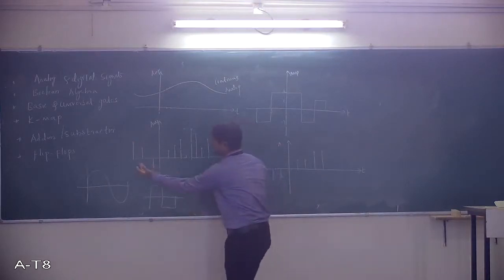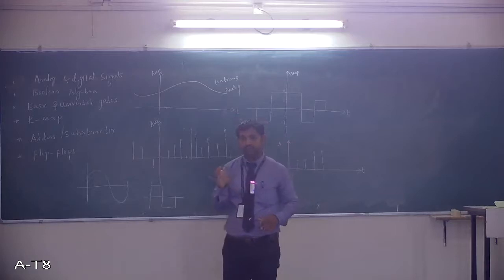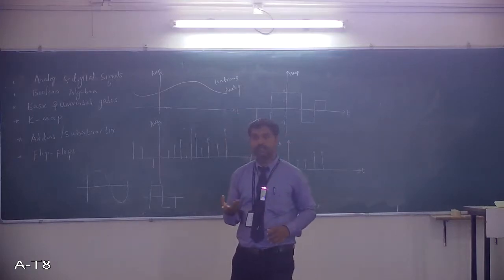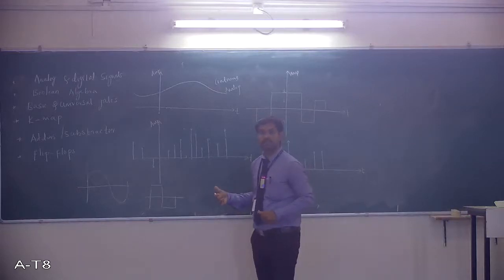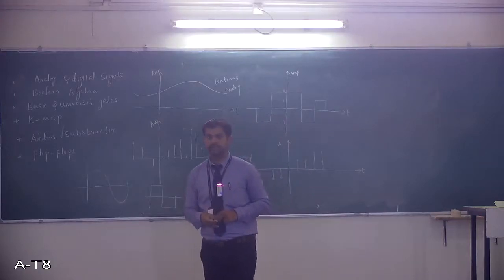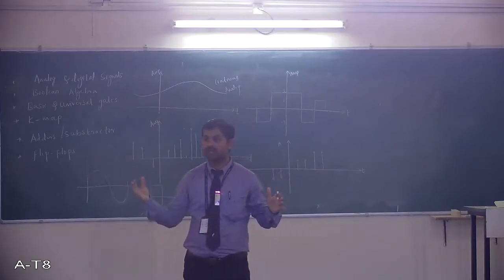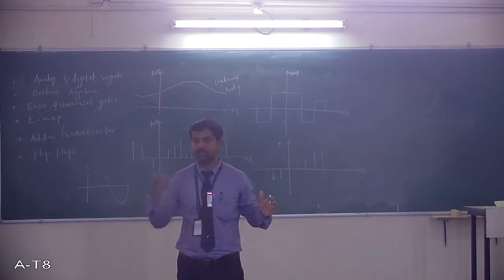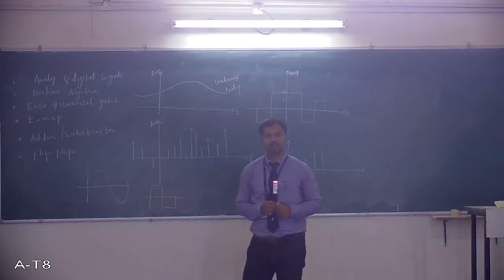If you take a certain time interval, see here there are so many amplitude levels. There are infinite, you can say there are infinite amplitude levels. So this is not the characteristic of a digital signal, it is the characteristic of an analog signal. Why? Because in any given interval, if the amplitude levels are infinite, if it is continuously varying, then that signal we can call analog.